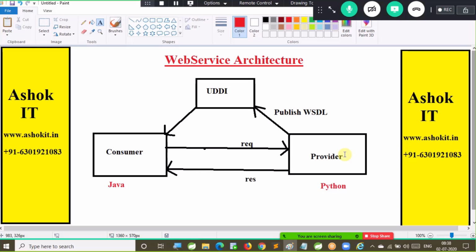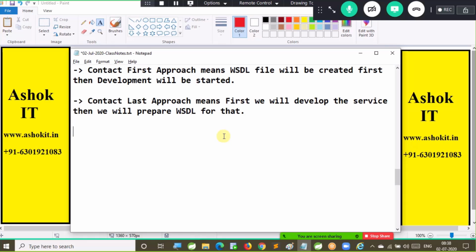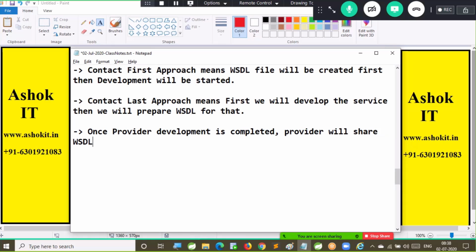I told you that one application I will develop by using SOAP. At that time I will show you what is WSDL and how to generate the WSDL files. Right. Once the WSDL file is available for the consumer, then the consumer can start the development. Consumer development also can be done in two ways. Once provider development is completed, provider will share the WSDL file to the consumer.